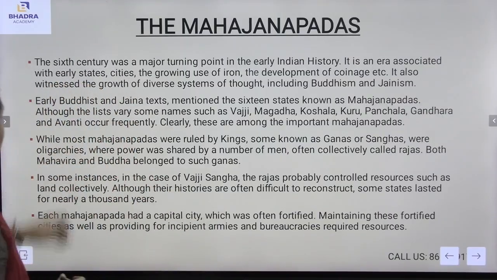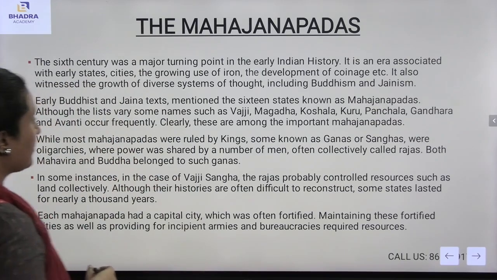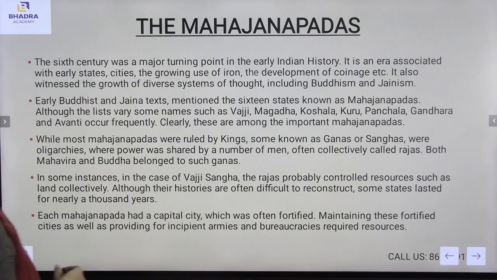While most Mahajanapadas were ruled by kings, some known as the Ganas and Sanghas were oligarchies where power was shared by a number of men, often collectively called Rajas. Both Mahavira and Buddha belong to such Ganas.